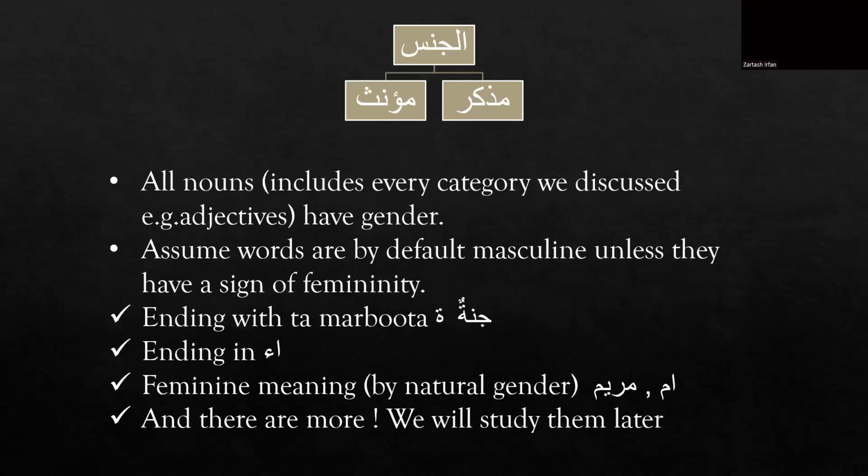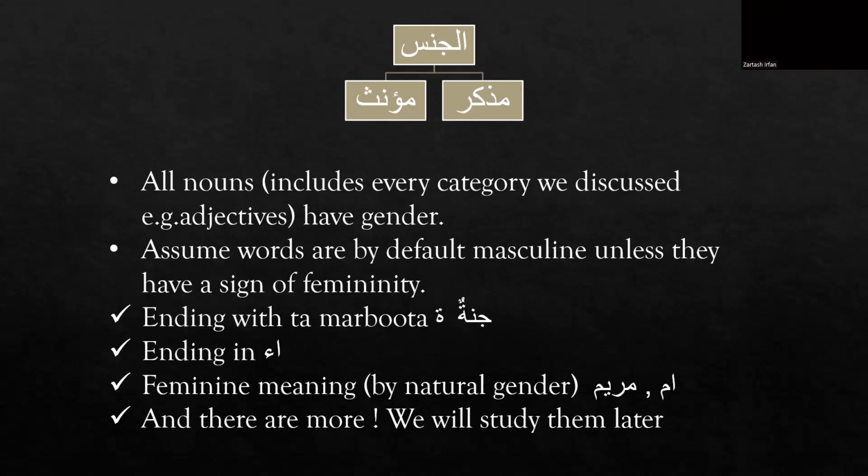Okay, so next we are going to read the marifa and ism nakira in detail later, just to have the overview of these terms. The next term is al-jins, the muzakkar and the muannas, genders in Arabic. All nouns have genders, and just remember that the default gender is always masculine unless we see the sign of femininity.